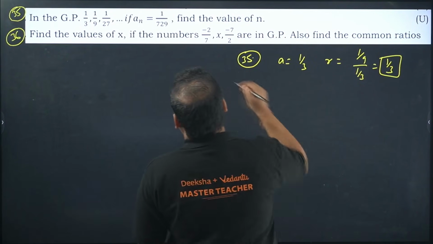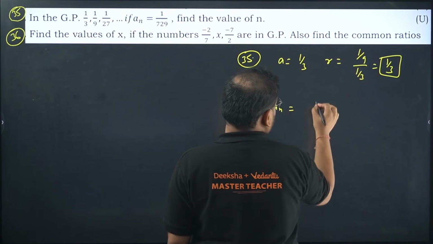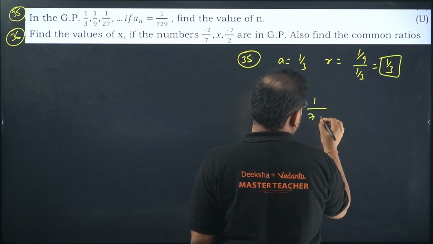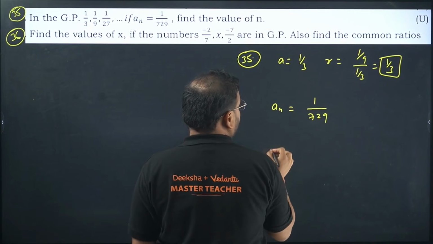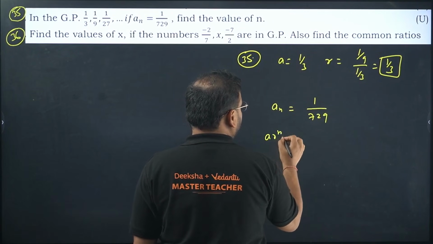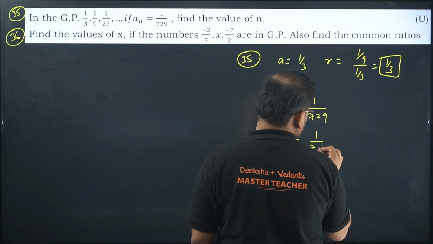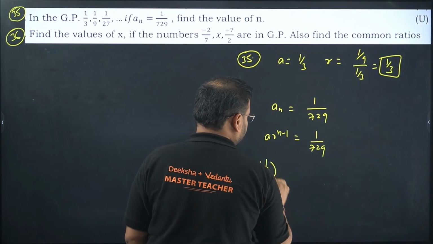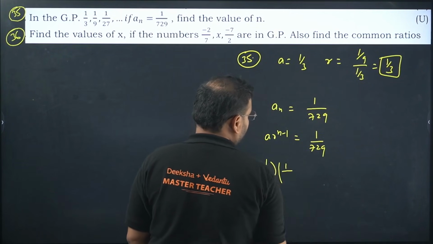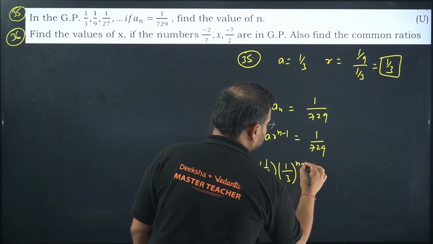Now we are looking for the nth term. Nth term formula is there. Nothing is different, sir. It's given as 1 upon 729. Okay. What do we have over here? So this is going to be A R power n minus 1 equals 1 upon 729. What is the A value? 1 by 3. What is the R value? 1 by 3 again. N minus 1.